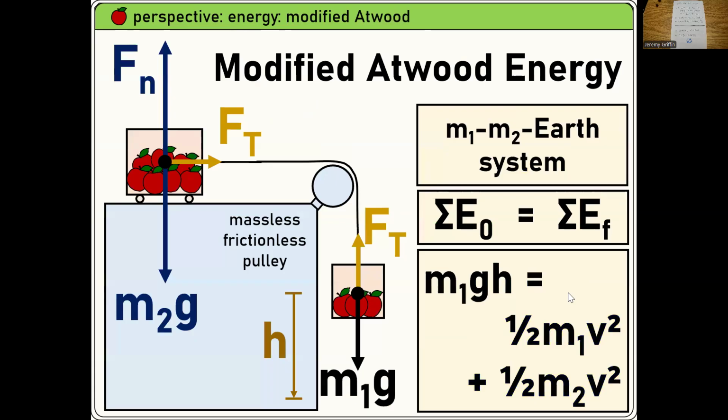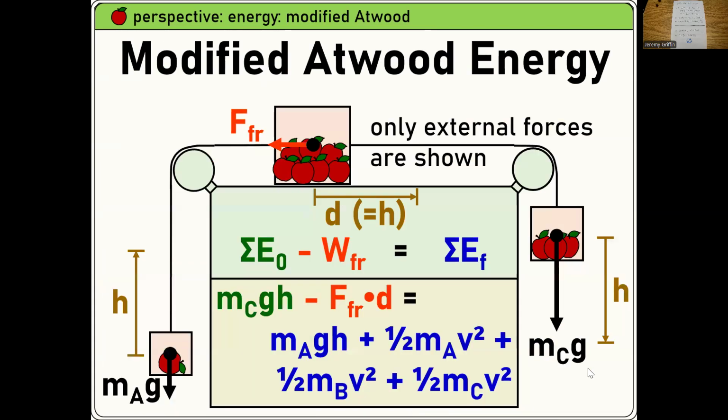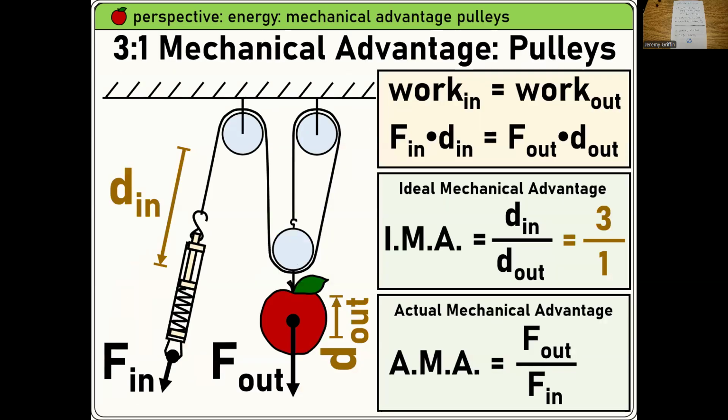Here's a modified version. This one's really similar. The only difference is this top block is not changing elevation. Right. So this block on the side is falling. That's supplying the energy. That's what's making everything move. And it's giving each block a speed. Okay. All right. Here's a little bit fancier. If you throw some friction in there, it looks like that. This one I pulled out of the college physics textbook. Okay. All right. Ooh, do you guys remember pulley systems, mechanical advantage, simple machines?